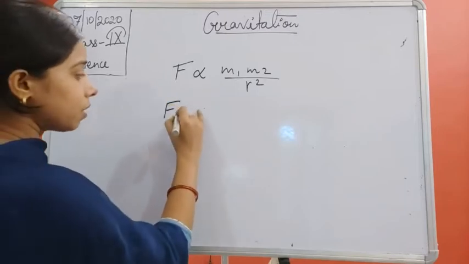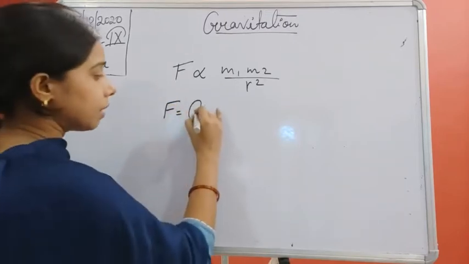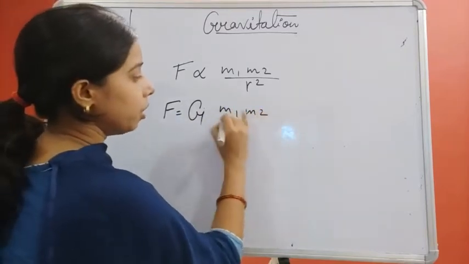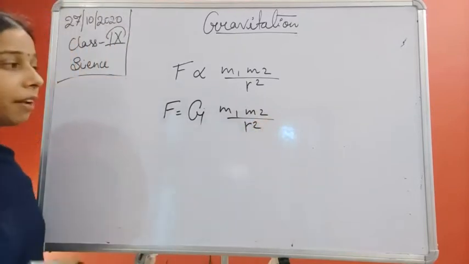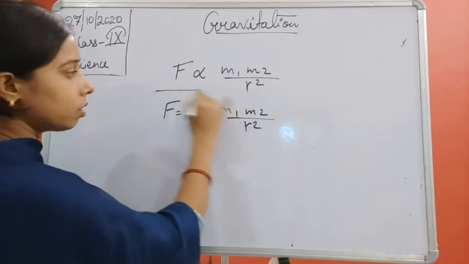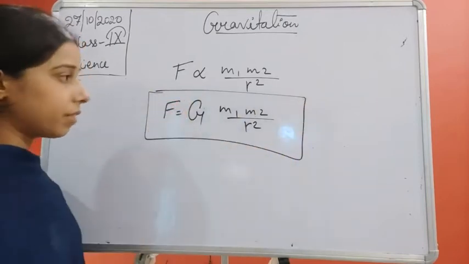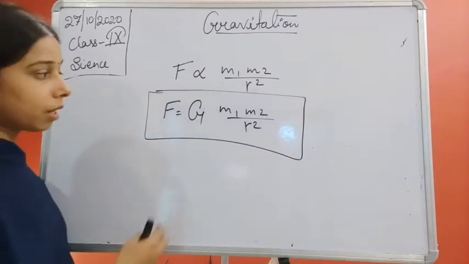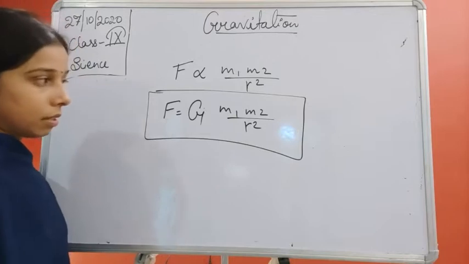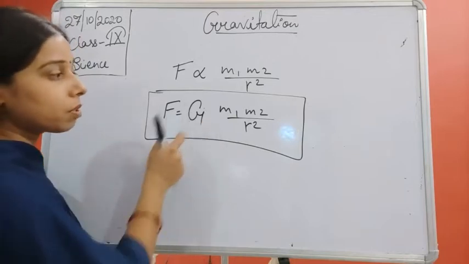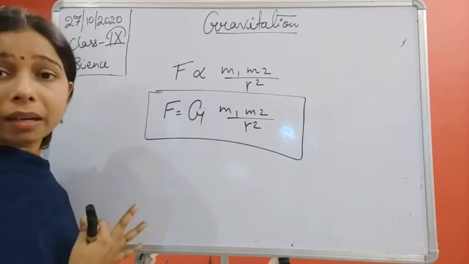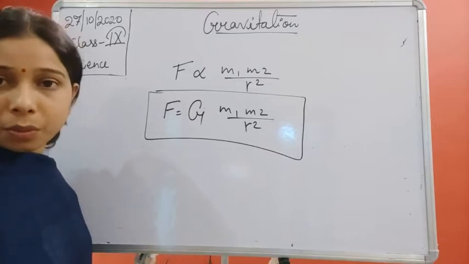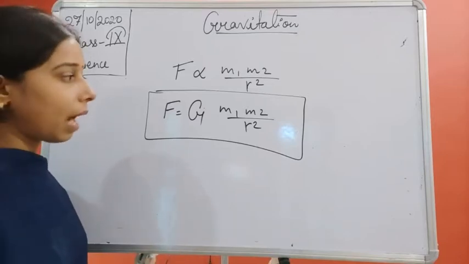Now, there is a constant also, known as the universal constant, which is represented by capital G. So, F is equal to G M1 M2 upon R square. This is the universal law of gravitation. G is the universal constant, and its value does not depend upon the mass. Its value does not depend upon the medium. It remains the same everywhere.